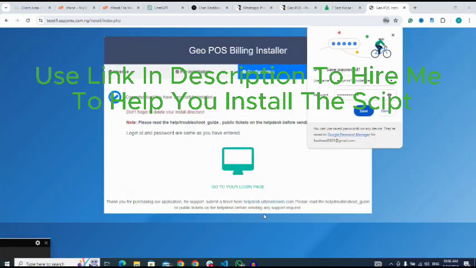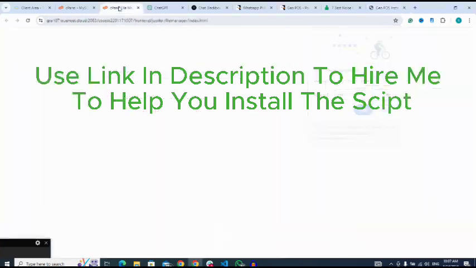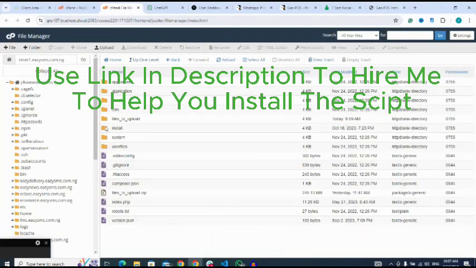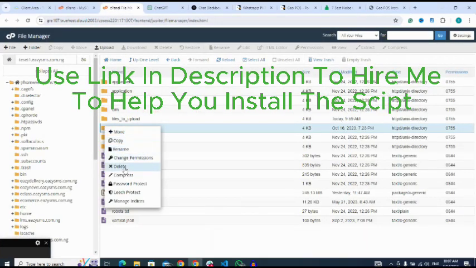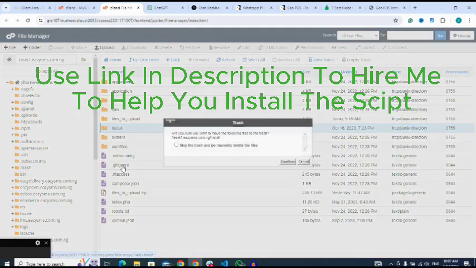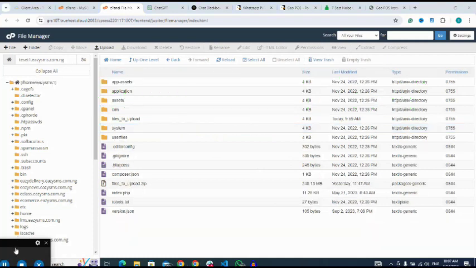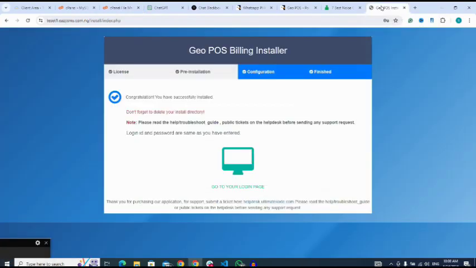So after that, don't forget to delete your install directory. So let me go back to my file manager, my install directory. Here it is. I delete it. Delete. So now let me go back there. So I've deleted my install directory. So I'll click on go to your login page.